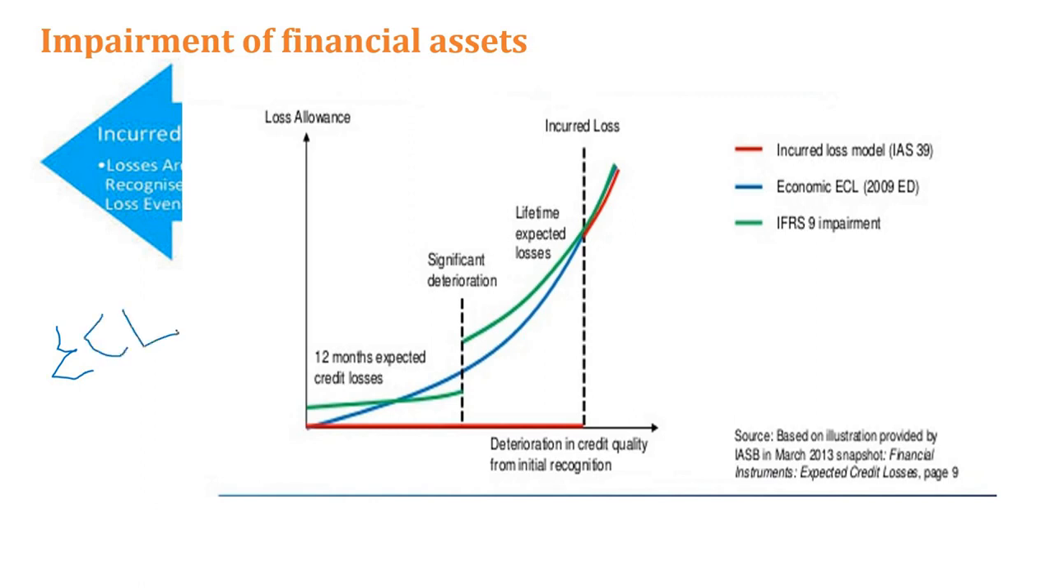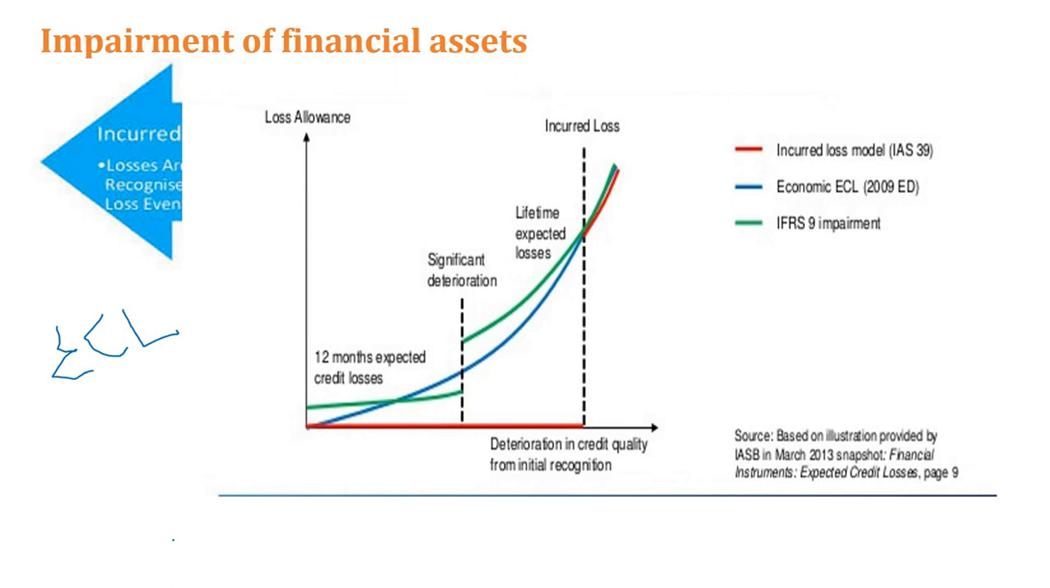What do you mean by this ECL model? Take the basic example of a customer who comes to a bank, and the bank gives a loan to the customer. On that day itself we start making a provision, because of the prudence concept. You all have heard the prudence concept. Under the prudence concept you should anticipate the future losses now itself, and accordingly make provisions in the financial statements for the anticipated losses also.